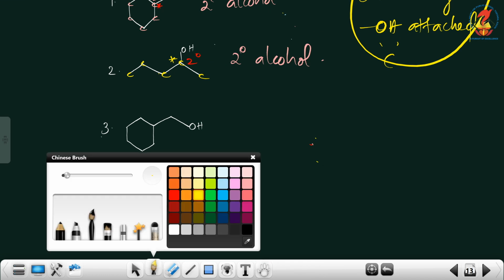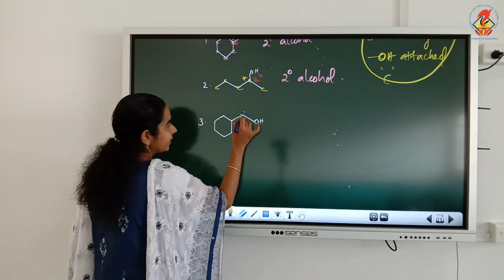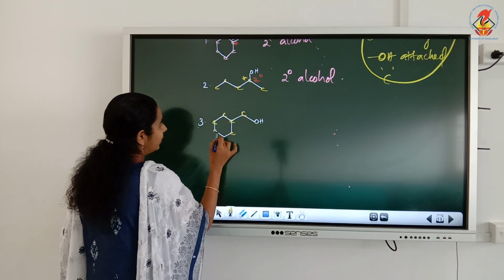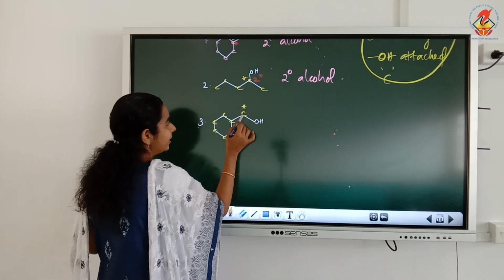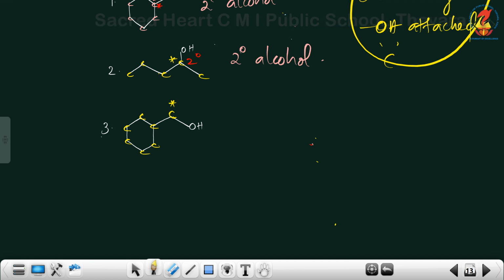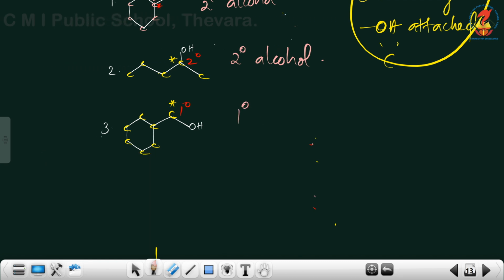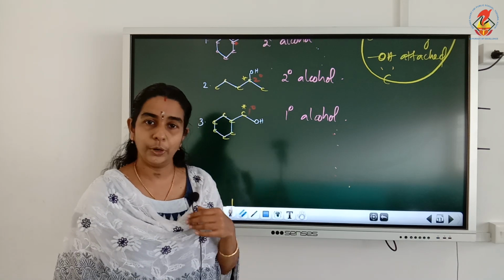And see the last one, this is our OH functional group. The OH attached carbon is this one, and in all the benzenes we have carbon atoms, and this carbon is attached to only one other carbon, so it is primary. So since the OH is attached to a primary carbon, the alcohol is a primary alcohol.